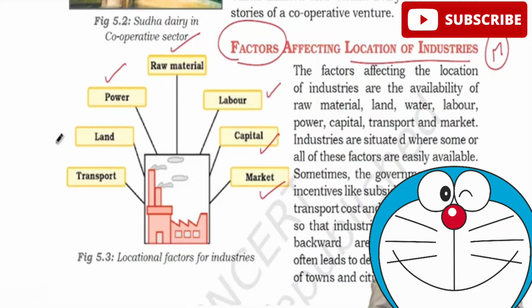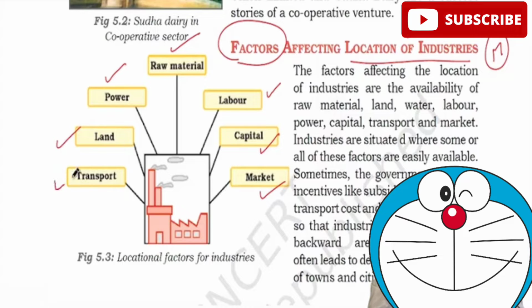Then when we talk about land, sometimes whenever we need to establish big industries, for example, you take Tata, which wanted to establish the manufacturing of cars in West Bengal, land was a serious issue. So based on the availability of the land also, the companies decide whether to set up an industry in that region or not. For software industries, if they are willing to get land at a cheaper cost, they are willing to have industries in those regions as well.